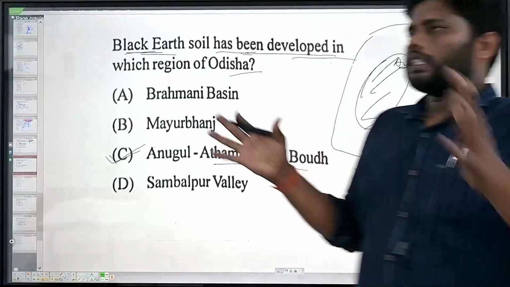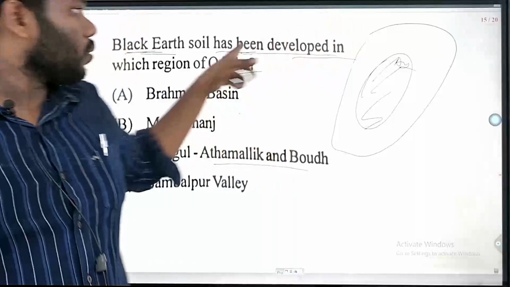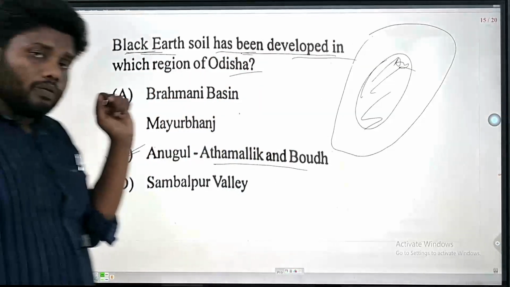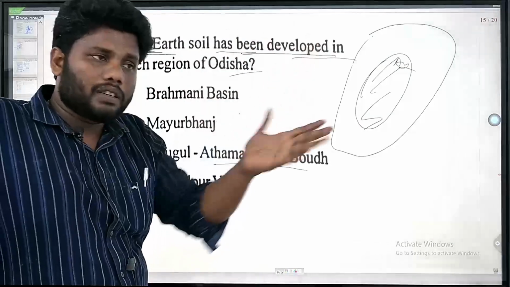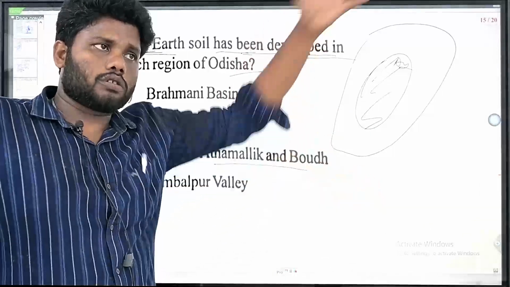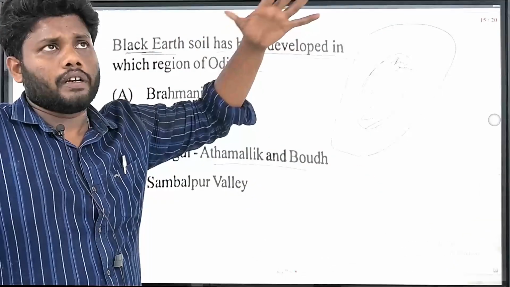It is because during the Gondwana period, you can see coal is found. Why is coal found? Because in the Gondwana period there is faulting, and that faulting caused different types of